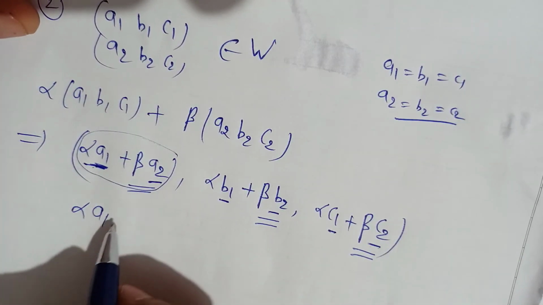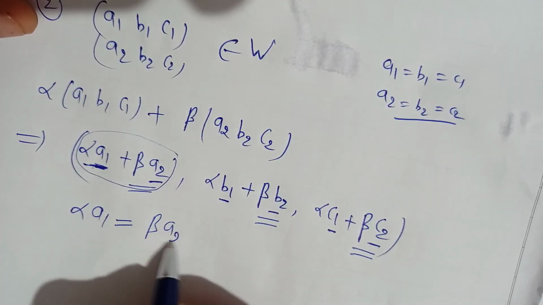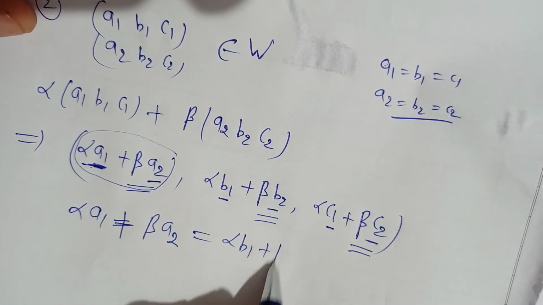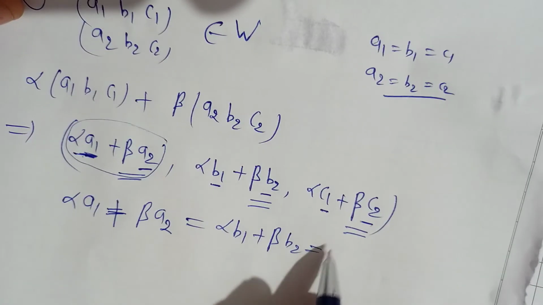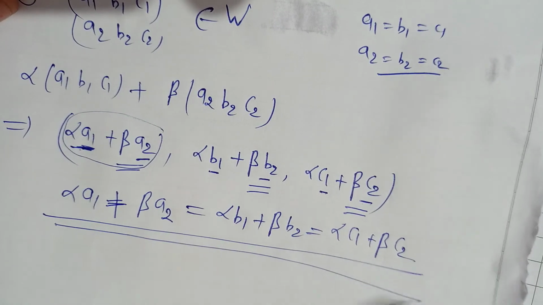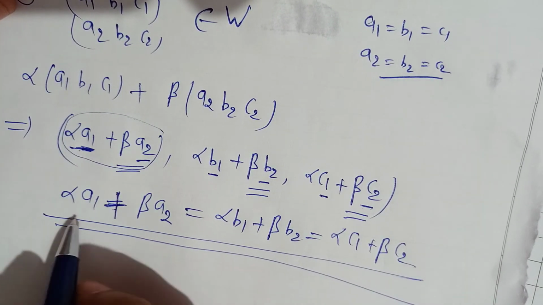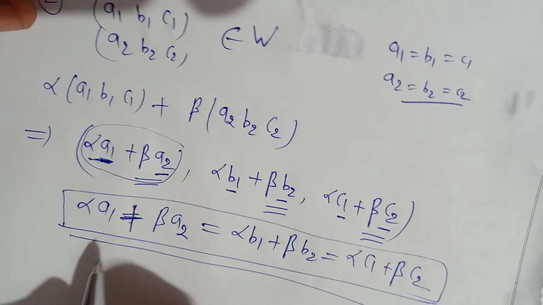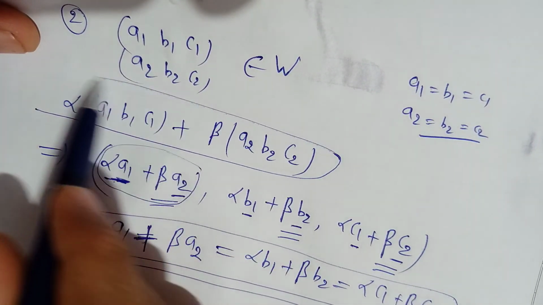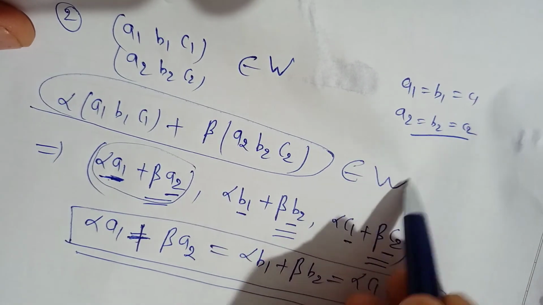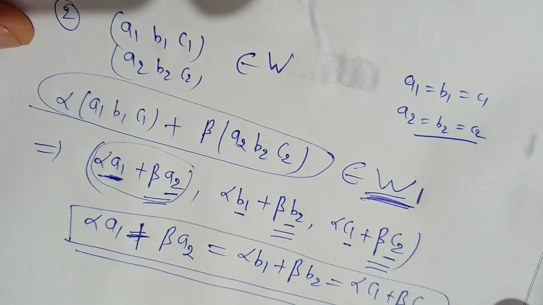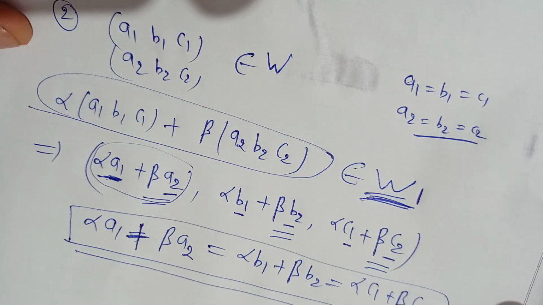Then we can write alpha A1 plus beta A2 equal to alpha B1 plus beta B2 equal to alpha C1 plus beta C2. These are the same. So we say this element alpha u plus beta v also belongs to W. So we say W1 is a subspace of V, that is R cube.